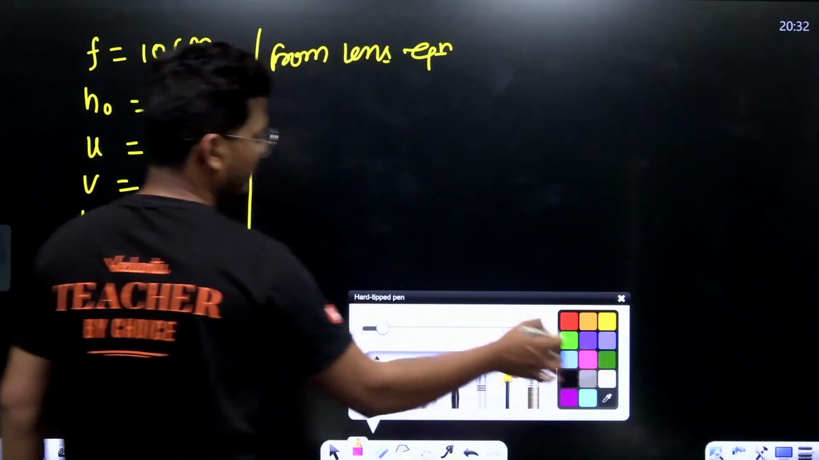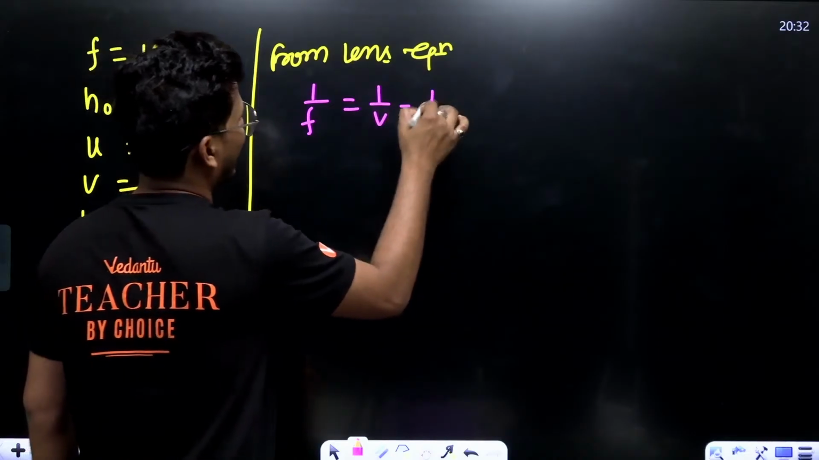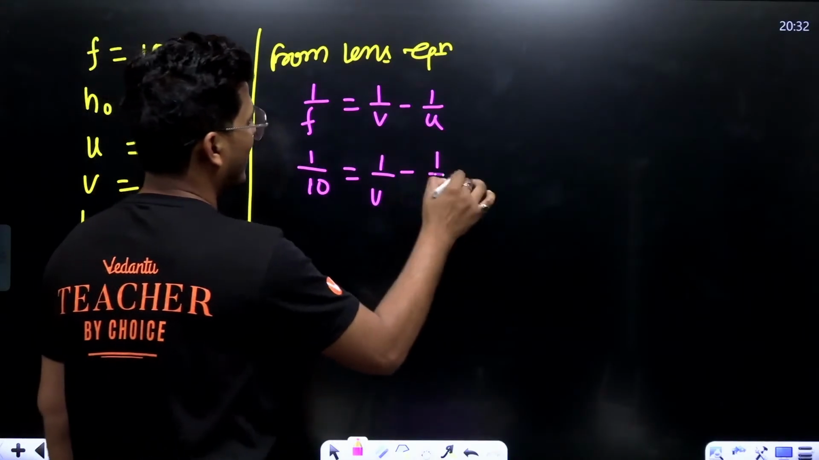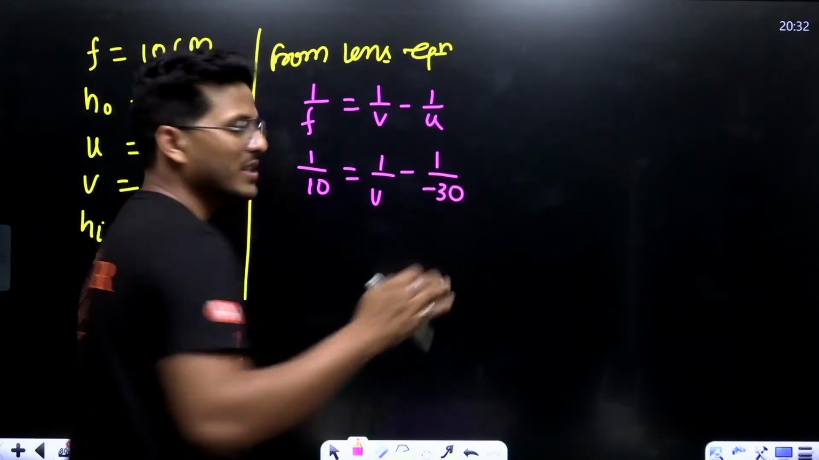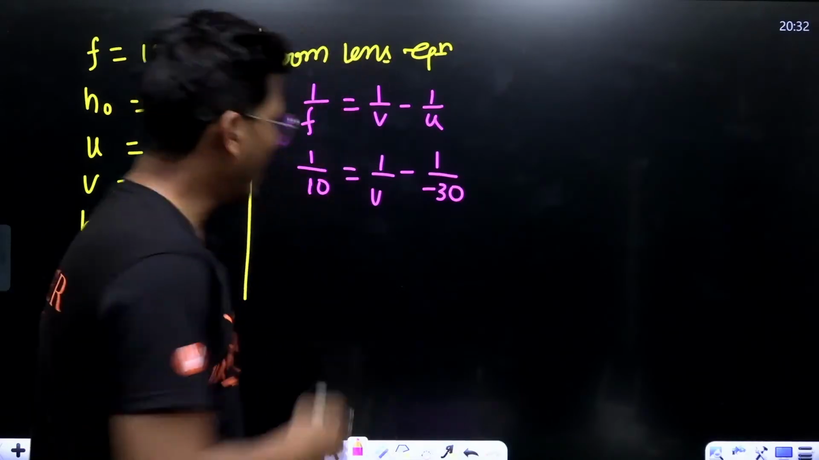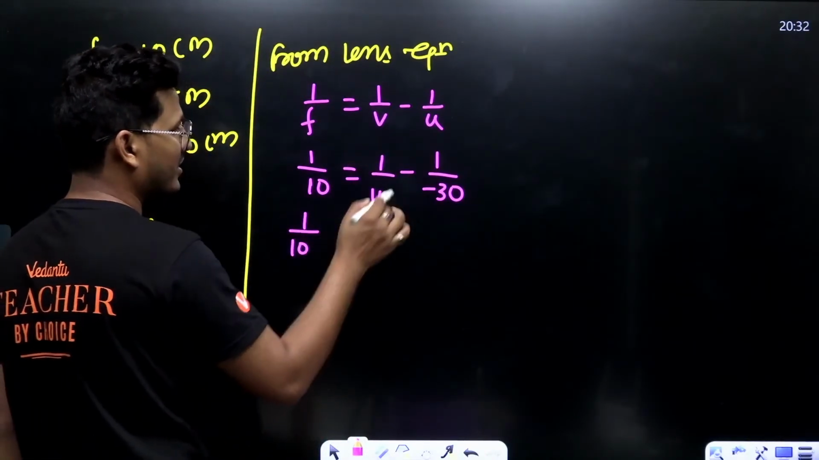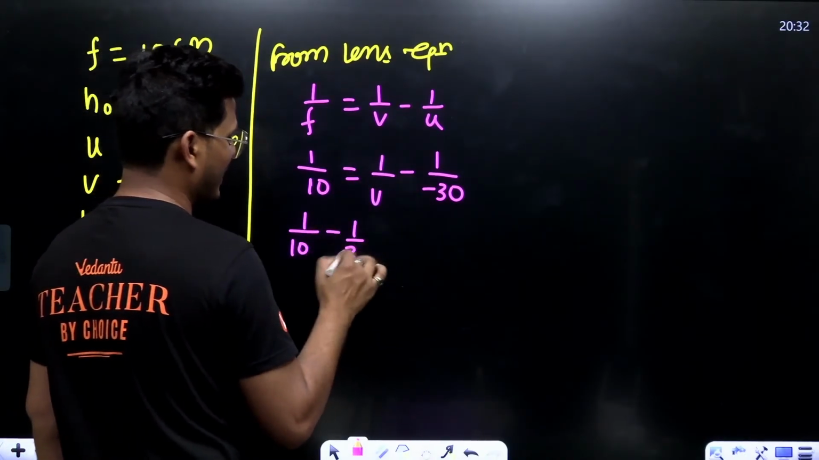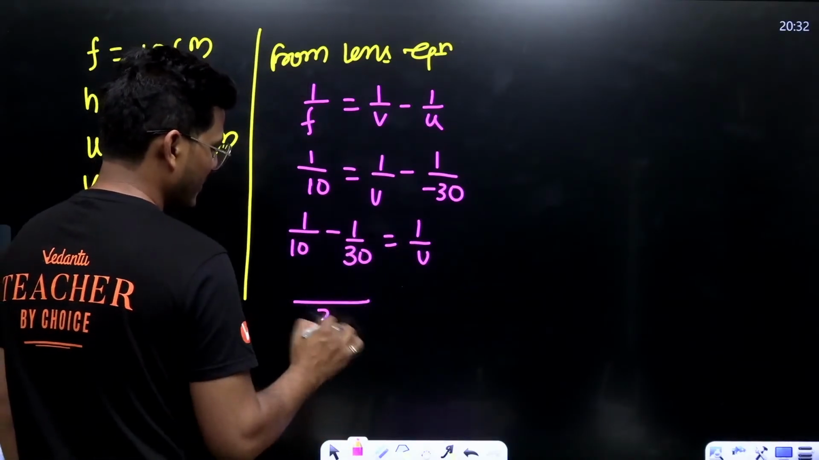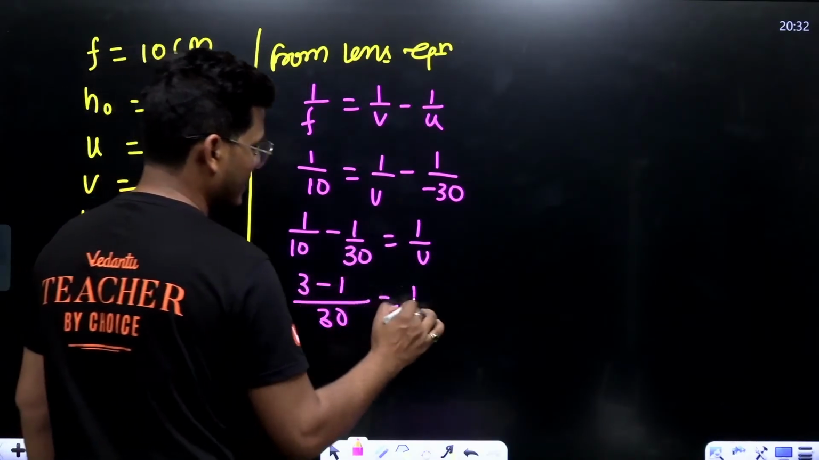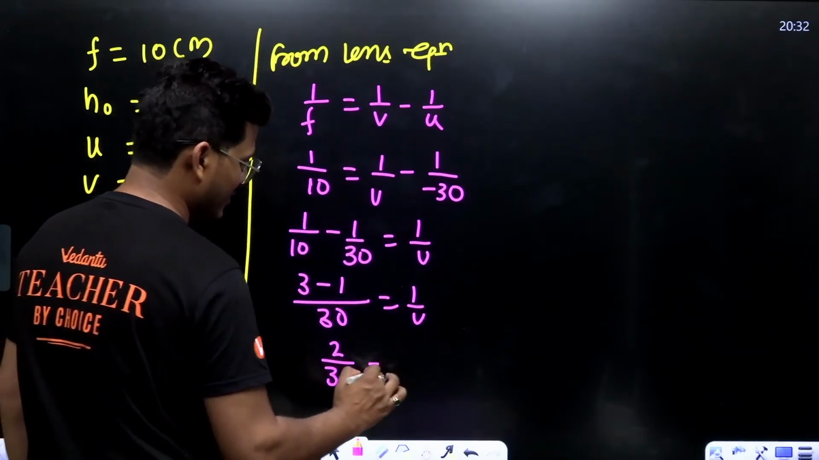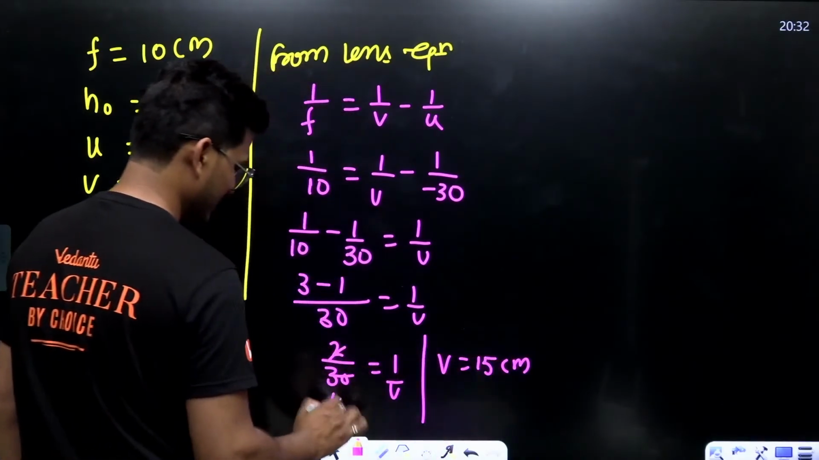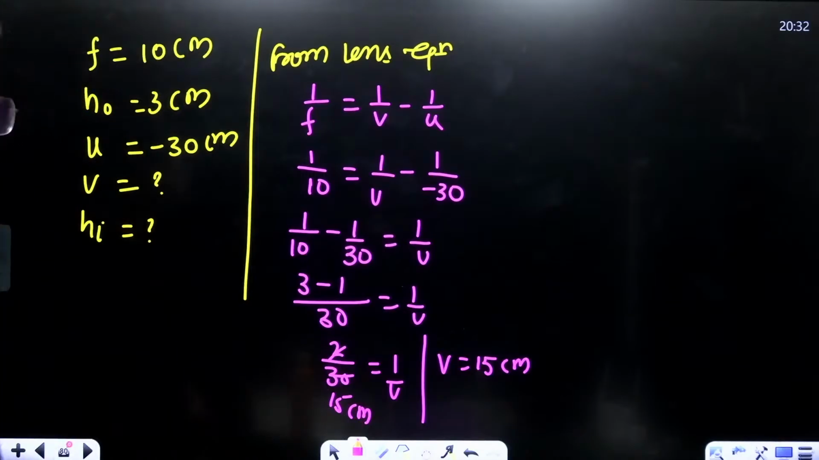So 1 upon f equals 1 upon v minus 1 upon u, that is 1 upon f, which is 1 upon 10, equals 1 upon v, where we have to calculate v, minus 1 upon u, that is minus 30. u is always negative, right? Now negative times negative is positive, so 1 upon 10 equals 1 upon v plus 1 upon 30. Then 1 upon v equals 1 upon 10 minus 1 upon 30, that is 3 minus 1 upon 30, which is 2 upon 30, which means v equals 15 centimeter.